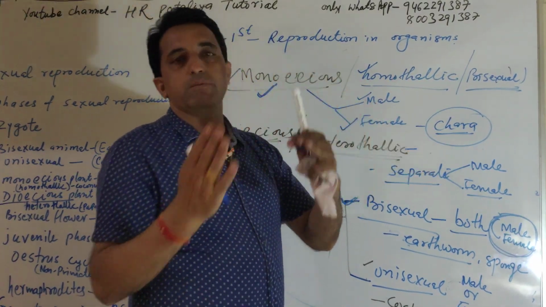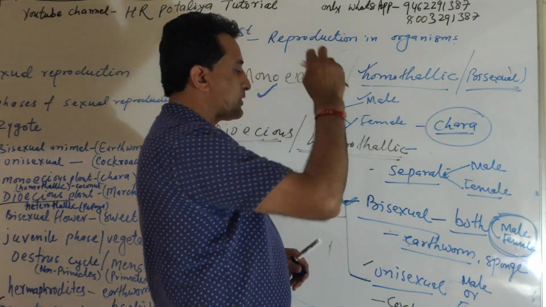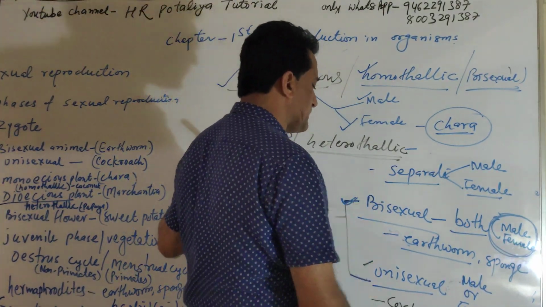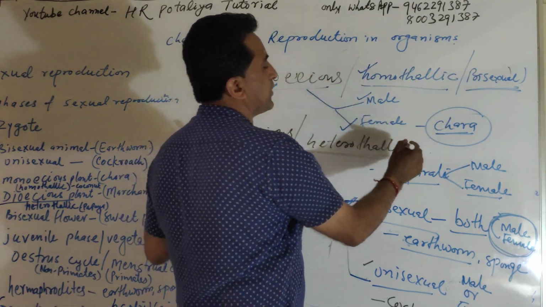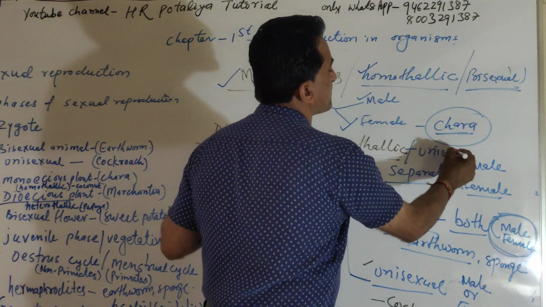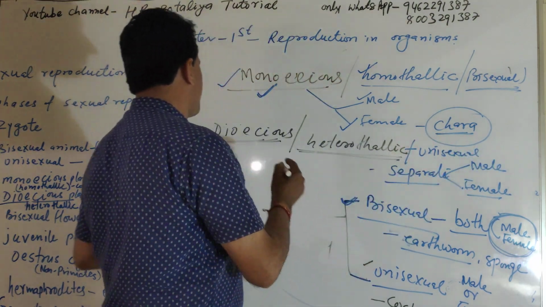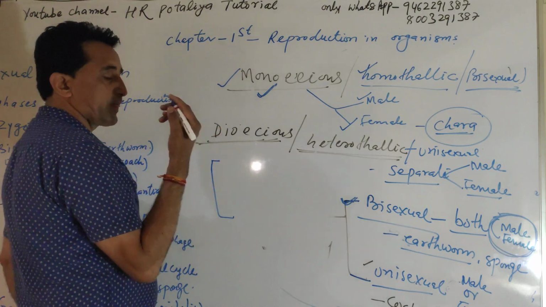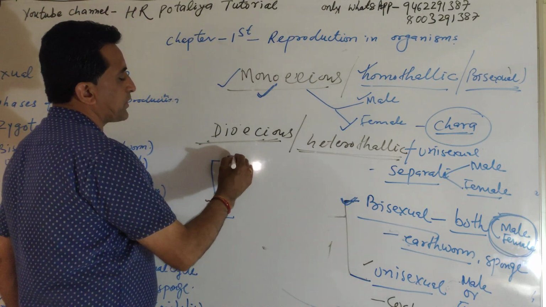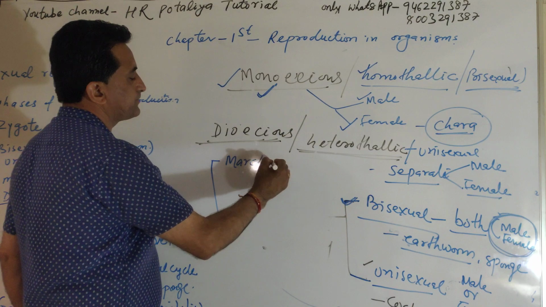Male in different, female in different. That's why it is heterothallic. And one more thing, the terms used are bisexual for monoecious, and unisexual for dioecious. A special example in plants is Marchantia.